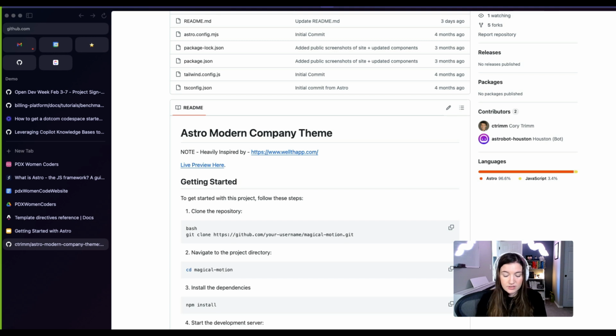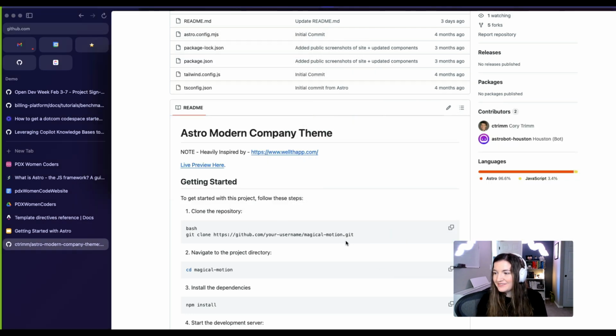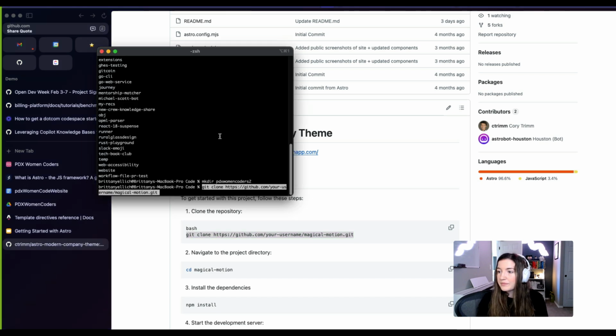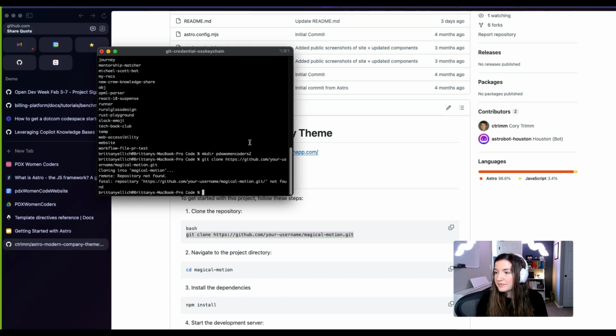And okay, so we're gonna make a directory, PDX Women Coders 2. And we'll git clone. And then I think we can just go cd magical motion.